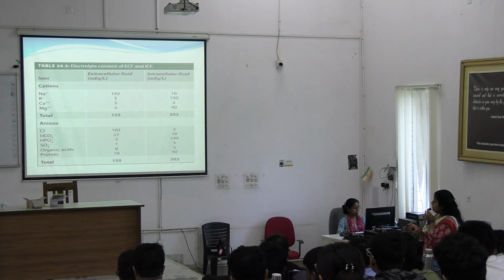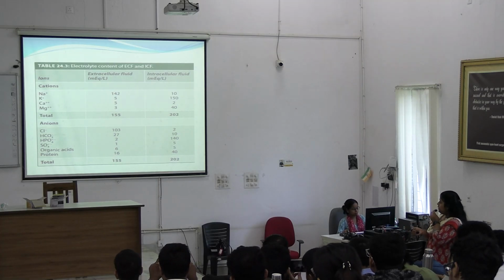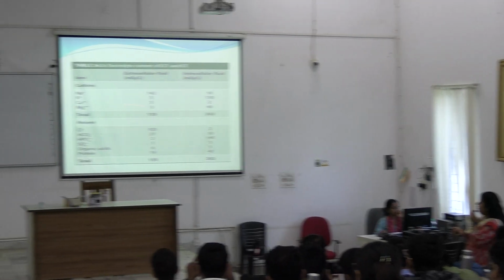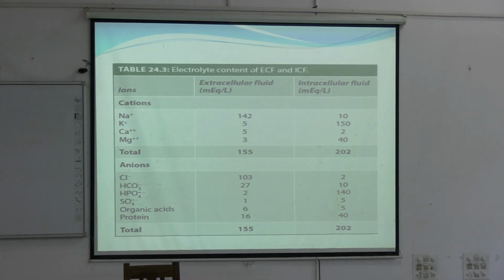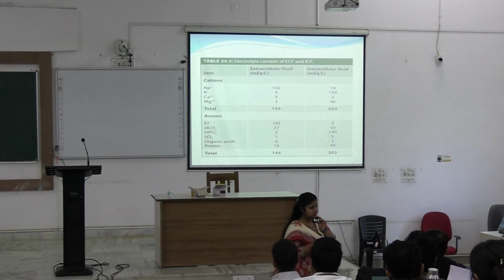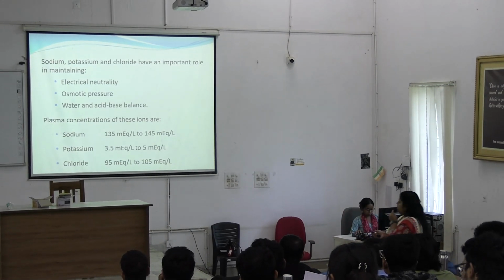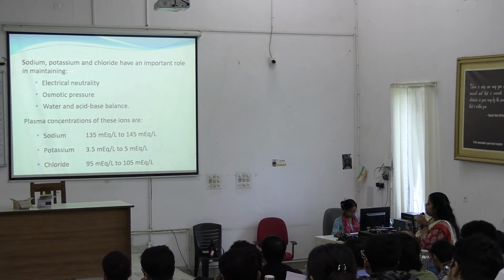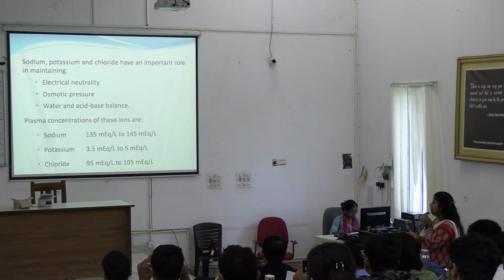So look at this. Extracellular fluid cations and anions both are same. In intracellular fluid, the total of cations and anions, there will be no electrical charge. Between the intracellular and extracellular compartments, there will be no electrical charge difference. Okay, understood? Now they have an important role not only in electrical neutrality, but also in osmotic pressure and water and acid balance.